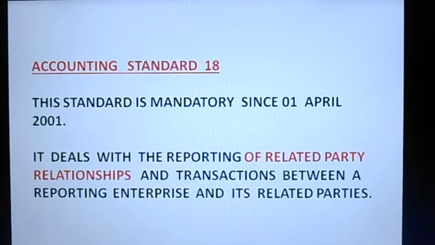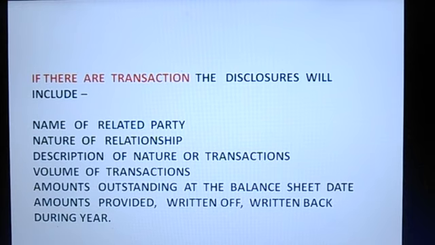Accounting Standard 18. This standard is mandatory since 1st April 2001. It deals with the reporting of related party relationships and transactions between a reporting enterprise and its related parties. If there are transactions, the disclosures will include name of related party, nature of relationship, description of nature of transactions, volume of transactions, amounts outstanding at the balance sheet date, amounts provided, written off, written back during the year.